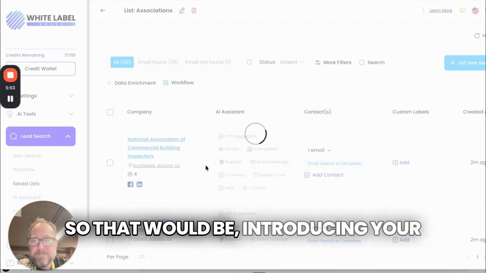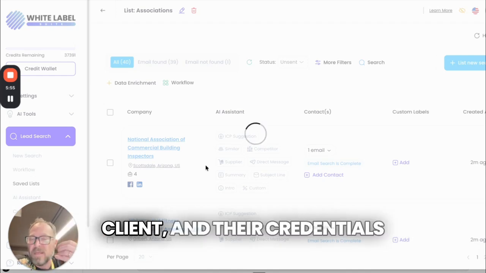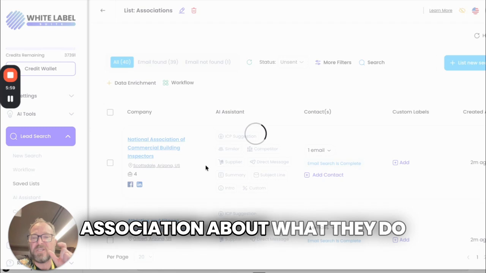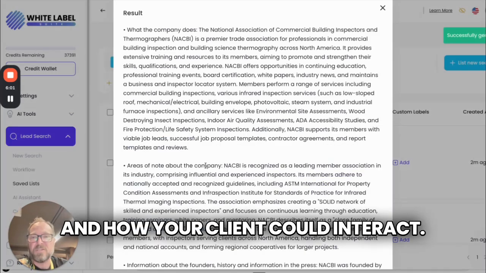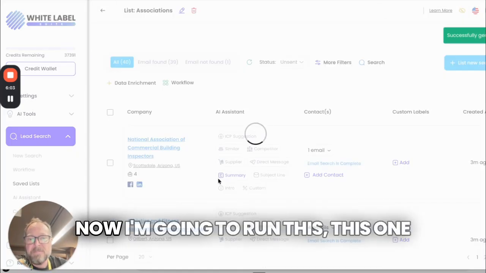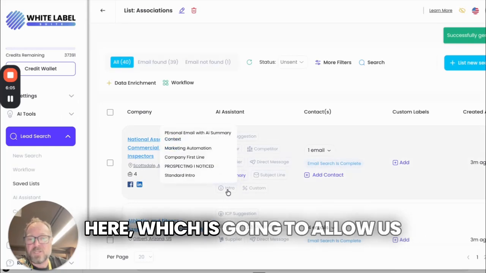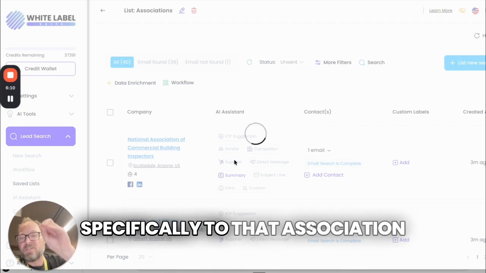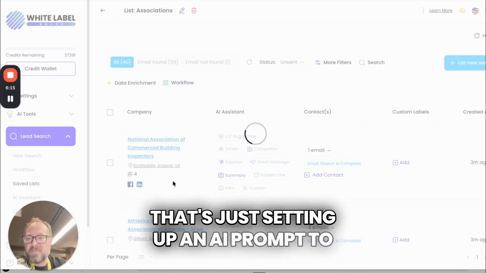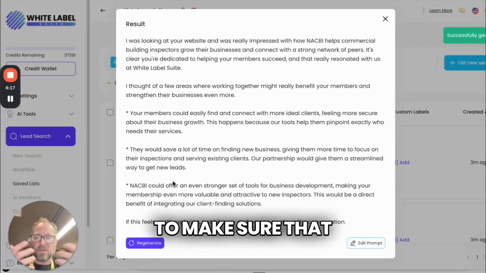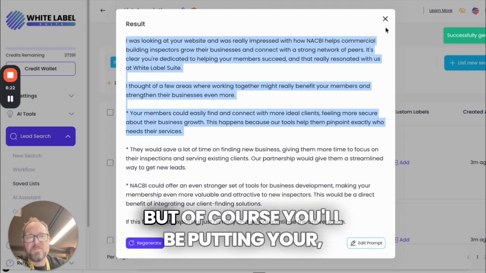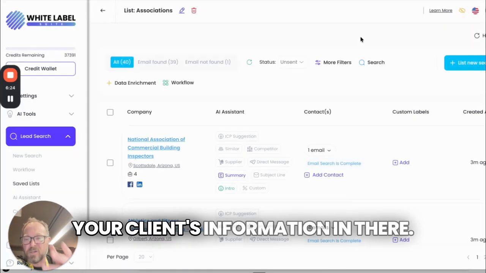That would be introducing your client and their credentials and being very specific to that association about what they do and how your client could interact. Again, I've got that summary. Now I'm going to run this one here, which is going to allow us to write a personalized email specifically to that association. That's just setting up an AI prompt to make sure that connection's there. That email's been written with my information, but of course you'll be putting your client's information in there.